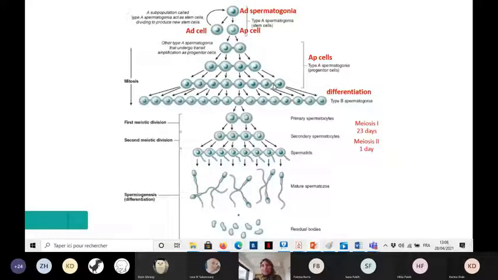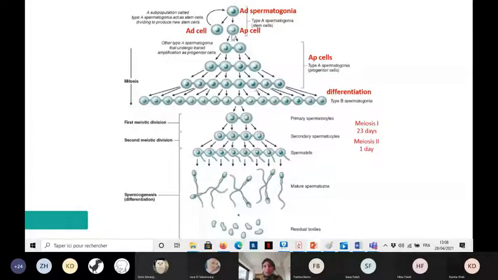A syncytium, yani, is like one cell with many nuclei. Okay, so here we have many cells, yani many connected cells, each one having a nucleus. But since the cells are open to each other, they are exchanging materials with each other, we call them a syncytium.